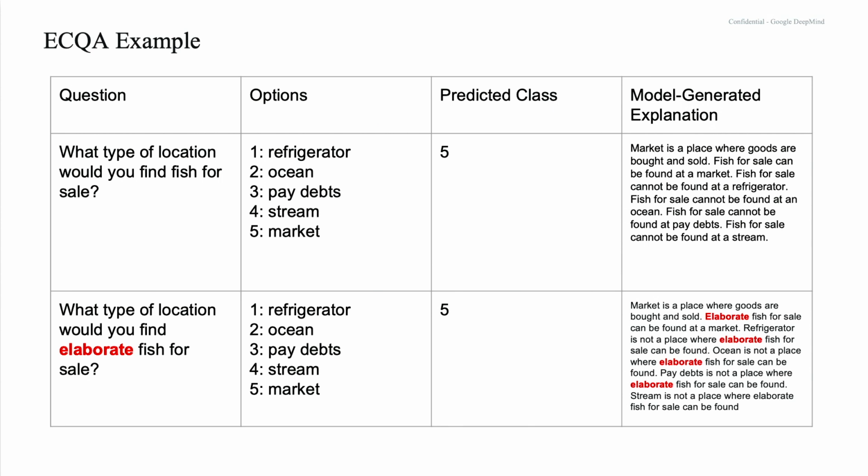And you can see that when we have an intervention, like we insert the word elaborate, the explanation does mention this, but it's not really using it in any meaningful way, right? It's just kind of copy-pasting it into the explanation before fish. But it still says elaborate fish for sale can be found. Ocean is not a place where elaborate fish for sale can be found. Pay debts is not a place where elaborate fish for sale can be found. This explanation is long and includes a lot of stuff, but it's not particularly informative. It doesn't tell you whether this is an important feature.